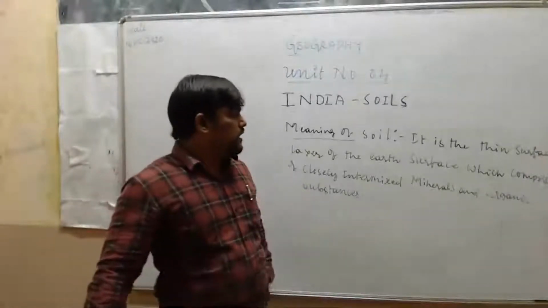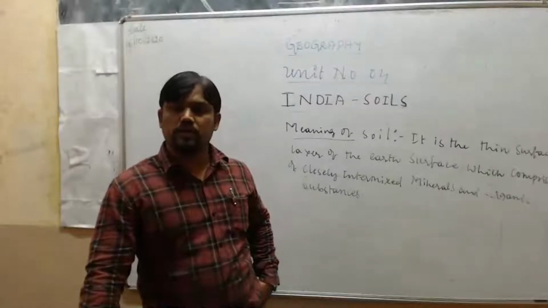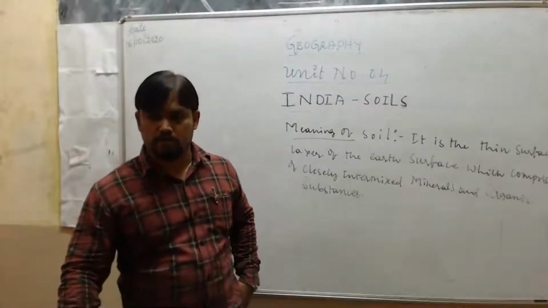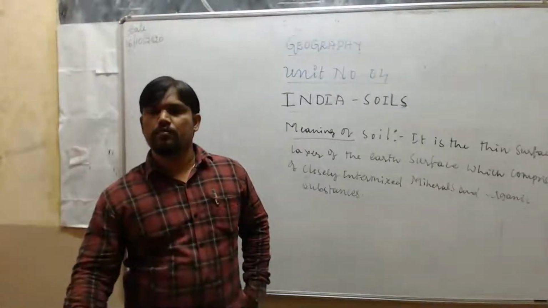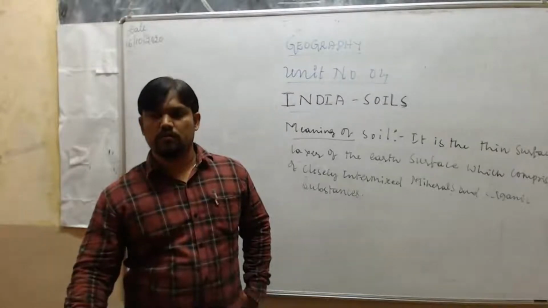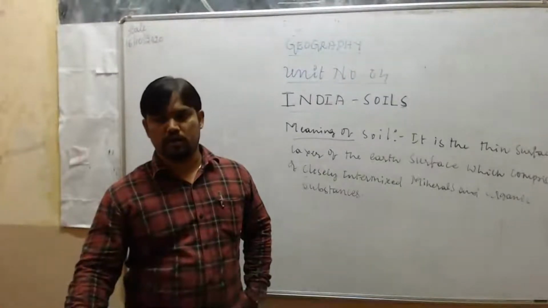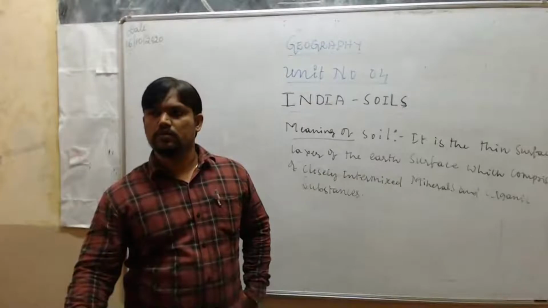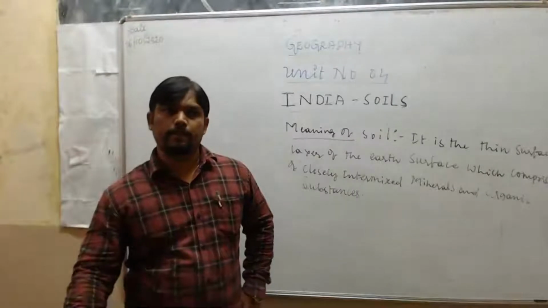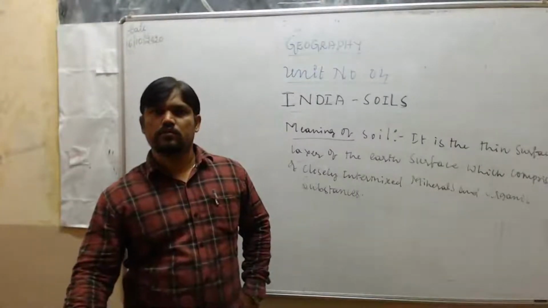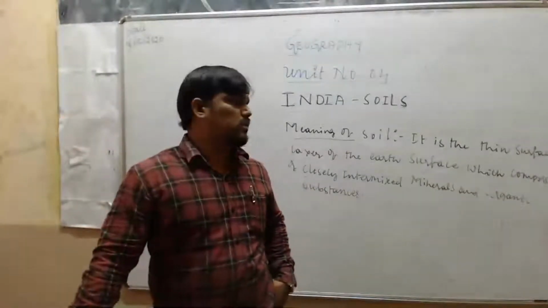Already you know how soil is formed. Soil forms due to the weathering of parent rock, and several factors affect it, for example flowing water, sunlight, rainfall, human activities, etc. These are the factors which affect the formation of soil.